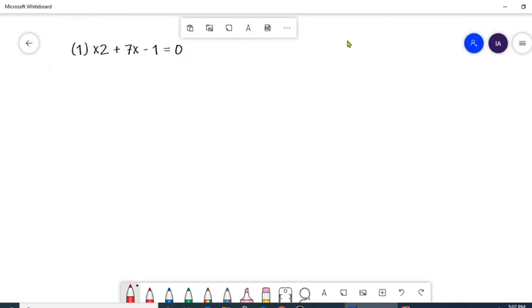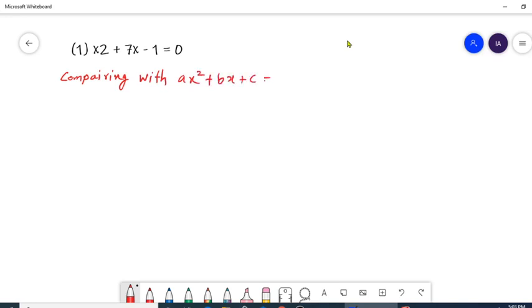This is your question. You need to find the value of the discriminant. In order to find it, first you need to compare this equation with the standard form. Why are we making the comparison? To get the values of a, b, c. Comparing with ax square plus bx plus c equals to 0. On comparison, we came to know that a is 1, b is 7 and c is minus 1.